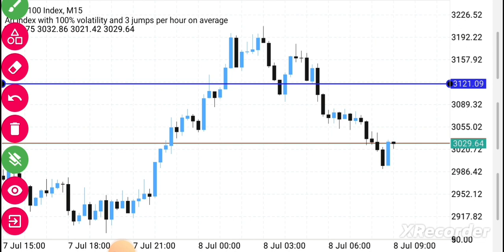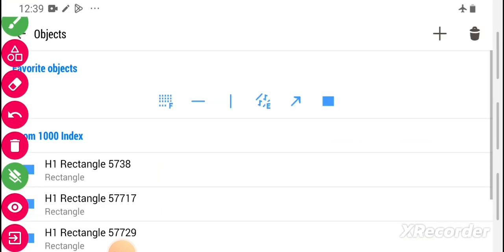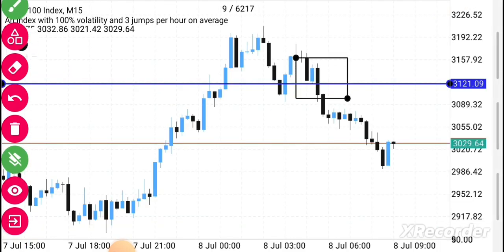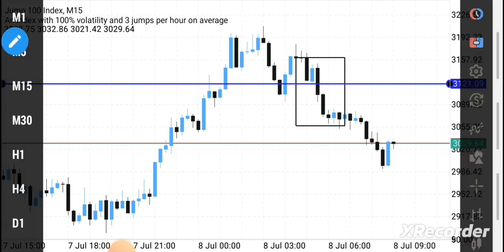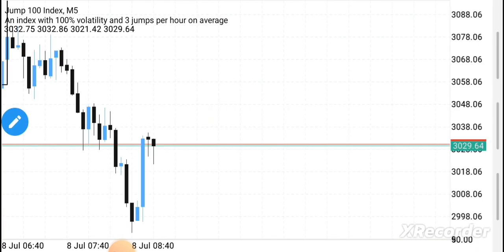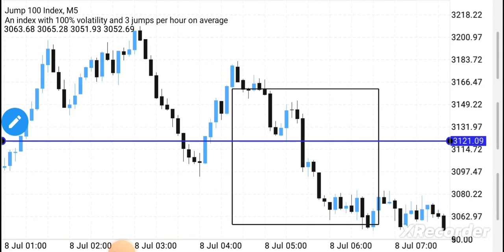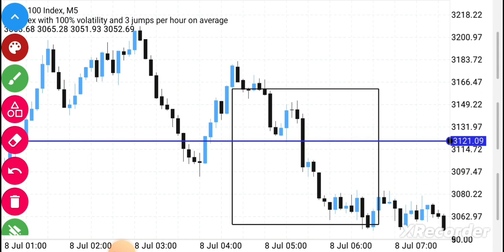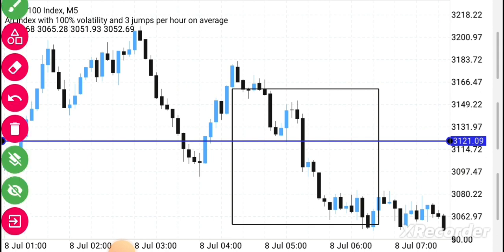So we can dive deep into the minute 5. Let's just see what happened around here in M5. You can see clearly that the market, when making the high, the lower low, came and made the lower high, came back and made a pullback to retest this zone, and it was our key level.